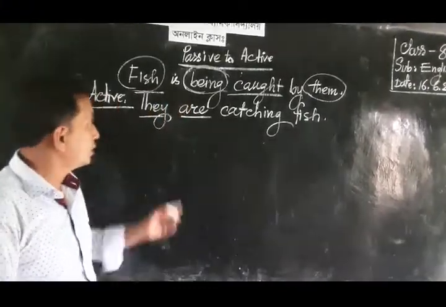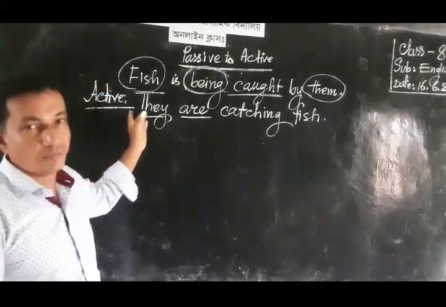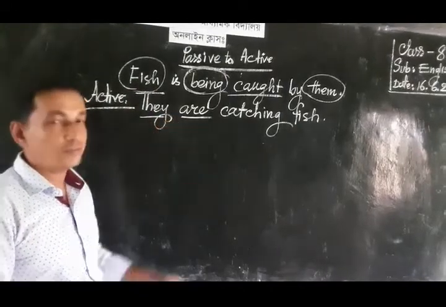So dear learner, this is the rule of changing passive voice into active in present continuous tense.